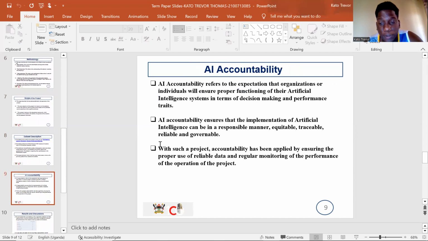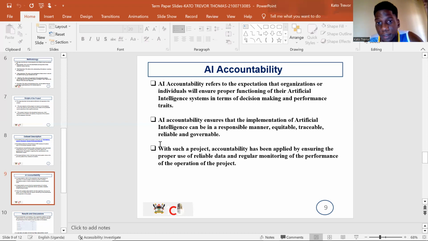So accountability, of course, had to be considered in this case. Accountability really refers to ensuring that decisions made by an AI system itself are proper, reliable, not illegal, actually. Something that is allowed, accepted by human society. That's what I would say in accountability. And I had to ensure this by monitoring how the project operates, the performance of the model, also using reliable data for this model.